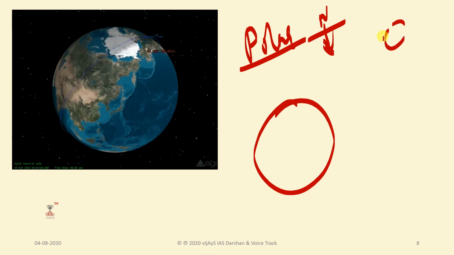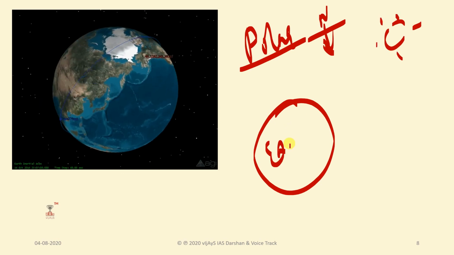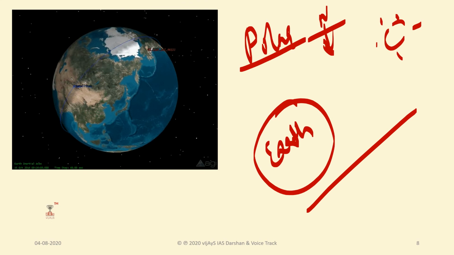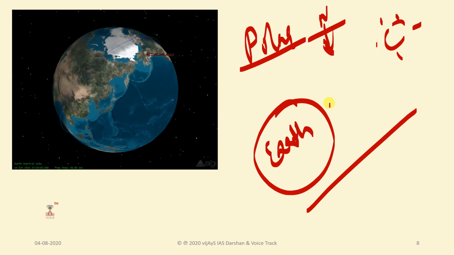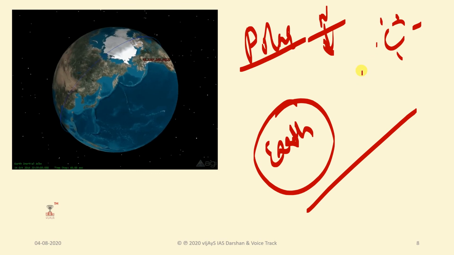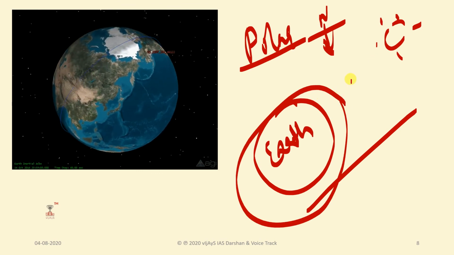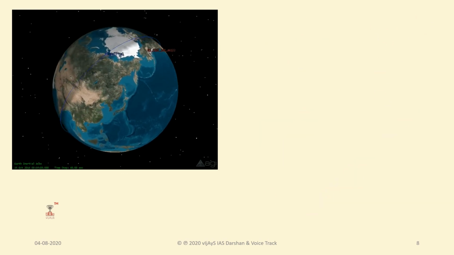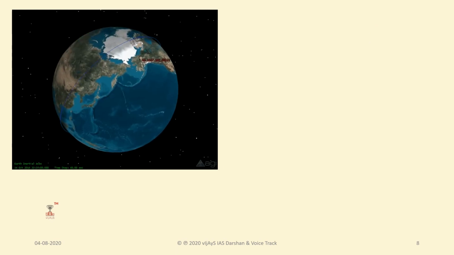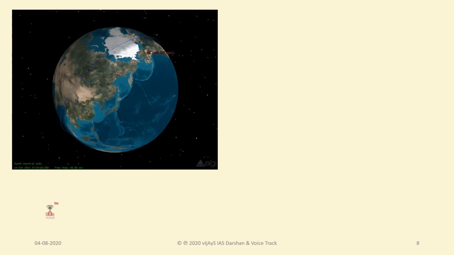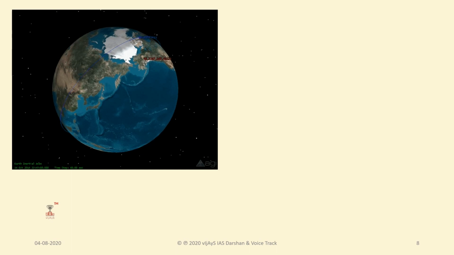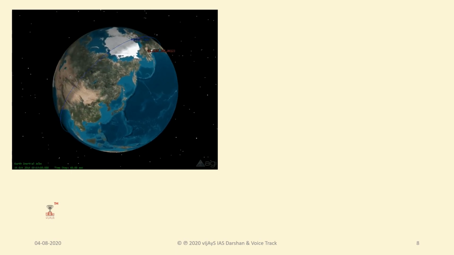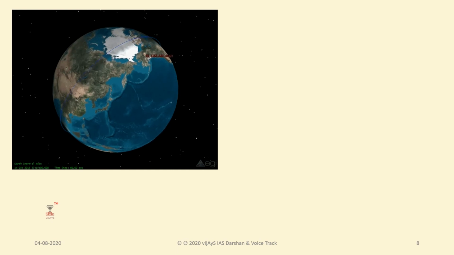So if this is the Earth and this is the sun, it will maintain a fixed angle, and that is the angle between the orbital plane and the Earth's sun. That means if we draw a diagram like that, understanding is most important here. If you don't understand, get back to the video again and again, get the concept. In UPSC, concepts are the only important thing, and if you have completed one time reading, you can continue the video next time at 1.25 speed or 1.75 speed, so that you can go faster in this explanation.